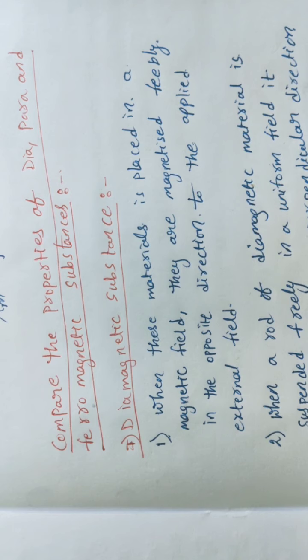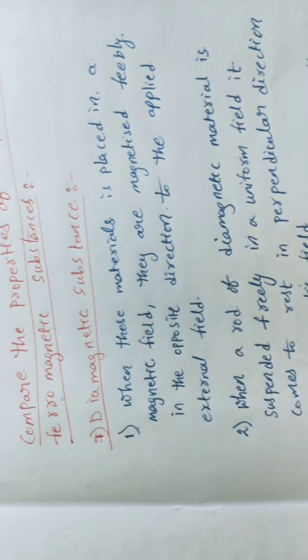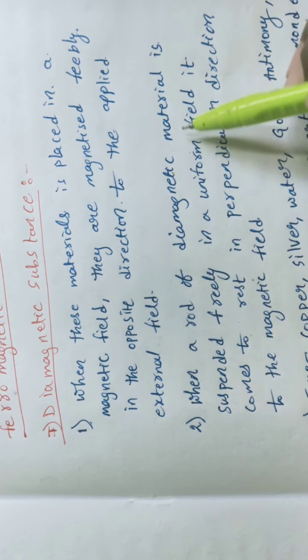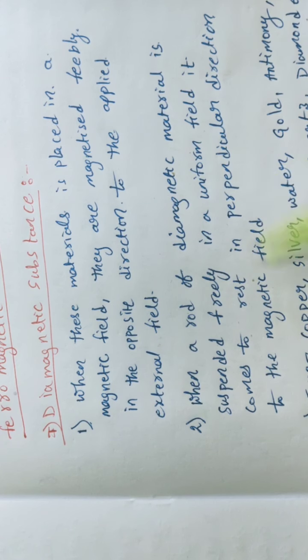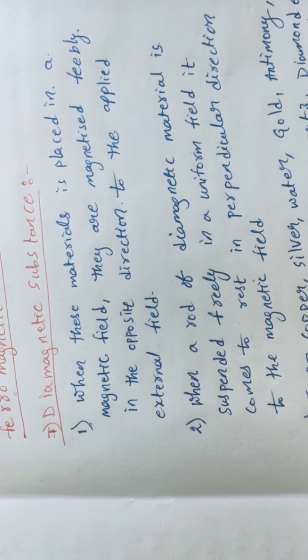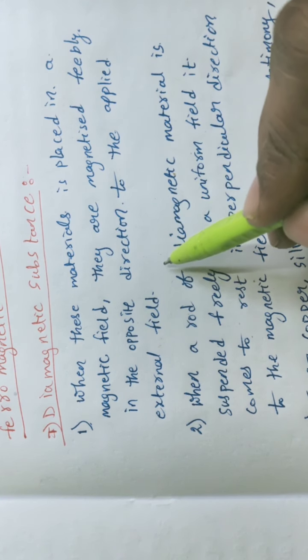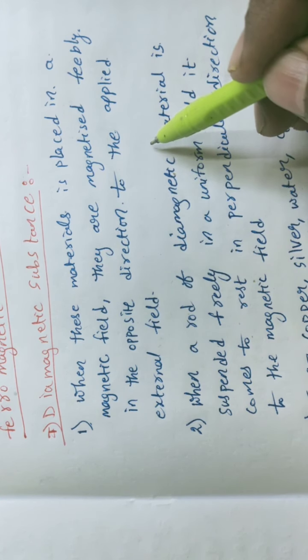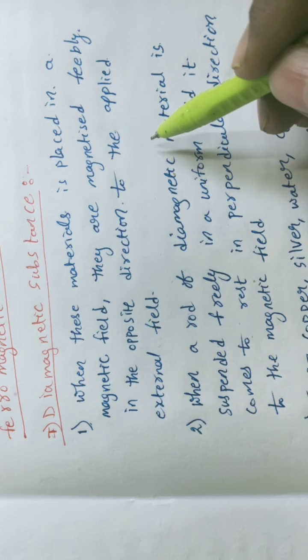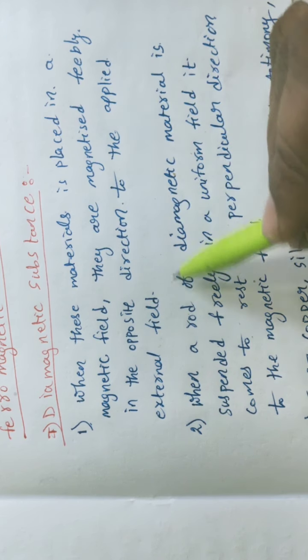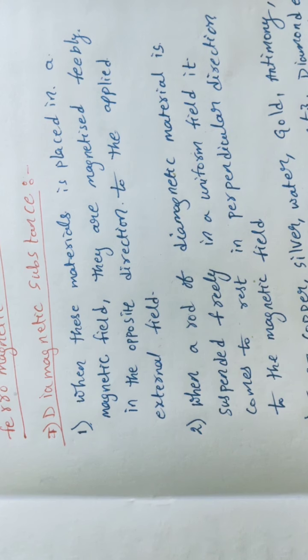See, students, one more point we will recall here. When a rod of diamagnetic material is suspended freely in a uniform field, it comes to rest perpendicular to the direction of the applied magnetic field. For example, think of it, students, in this direction maybe the diamagnetic substance is present, and we apply the field like this. Both will come to rest, perpendicular to each other, we may observe.